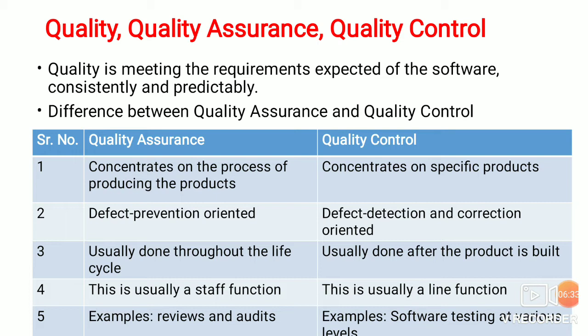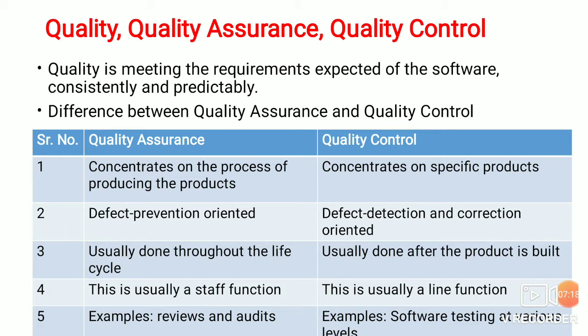For example, consider you have ordered a cup of tea, that is, ginger tea. If they have not served you ginger tea and instead served you normal tea, it does not have the quality you are expecting, which means their product is not meeting the quality, and you are not going to be satisfied. Therefore, quality should meet the customer's requirements. Therefore, quality is meeting the requirements expected of the software consistently and predictably.